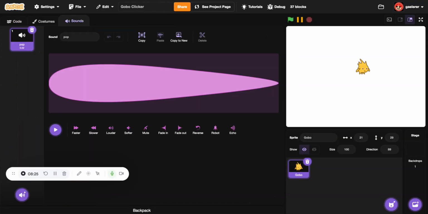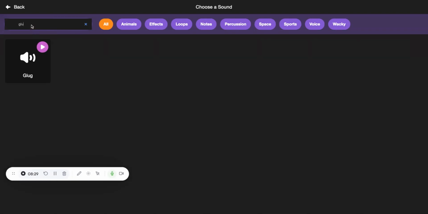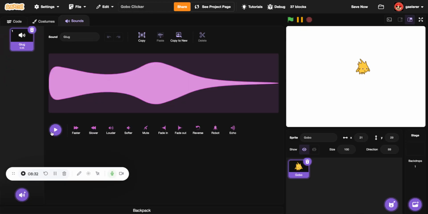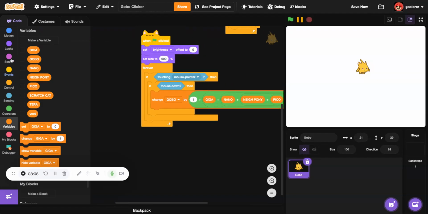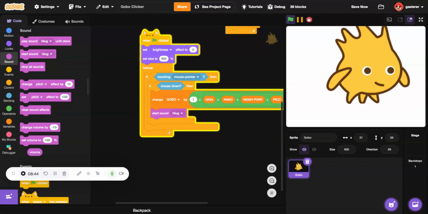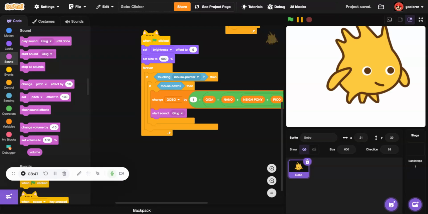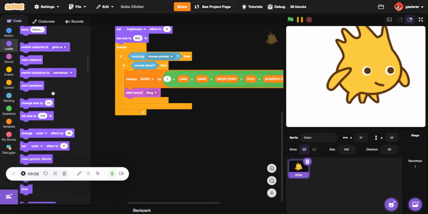And now we have this sound here. Let's put glug. Just have a glug. So this one, when we click it, start sound glug. Oh wait, it's giant. So start sound glug. Change size by 50.